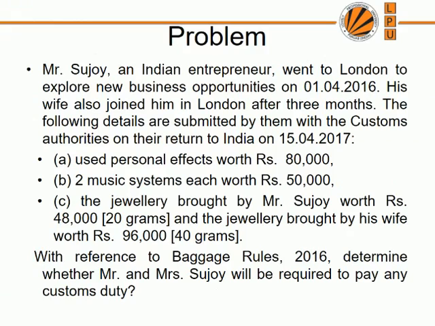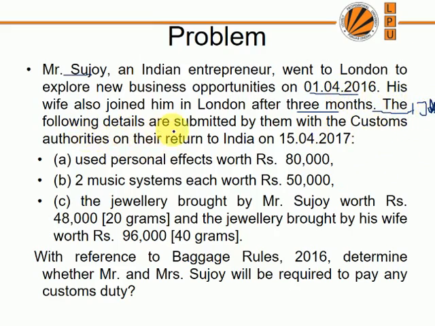I show you one question. Please read this question and try to figure out the answer. I read the question for you. Mr. Sanjoy, an Indian entrepreneur, went to London to explore a new business opportunity on 1/4/2016. His wife also joined him in London after 3 months, right? So he went there on 1st April. April, May, June, so his wife joined there on 1st July, right?